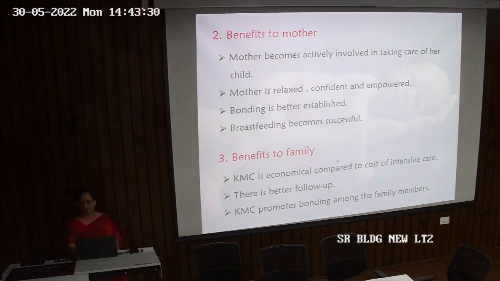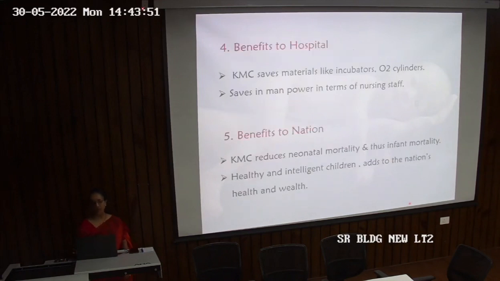What are the benefits to the family? Because the mother is acting as an incubator, this becomes a very economical care as compared to the cost of intensive care. There is better follow-up and it promotes bonding among the family members also. Again, what are the benefits to the hospital and the nation? It is saving materials, so our economic cost is reduced. It is saving materials like incubators and oxygen cylinders, and saving manpower in terms of nursing staff. Otherwise, we'd have to employ nursing staff to take care of all those children.